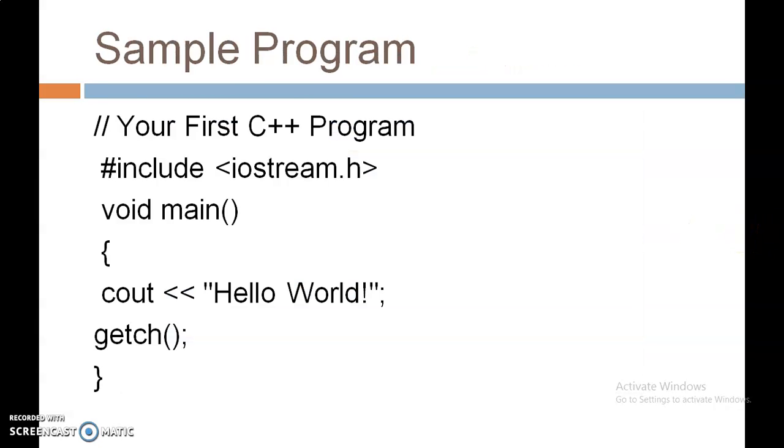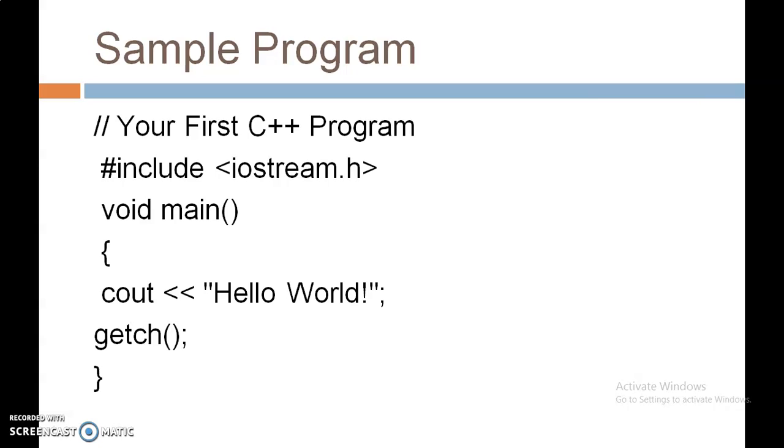Let's see a sample program. Here is your first C++ program. Obviously, in each and every language we learn the first program as hello world, to print hello world. See, the first line is a comment line. Then the second line is hash include iostream.h, that means it is the include file area. Then class declaration and member function definition will be covered later. Now first see the first sample program, that prints hello world only.